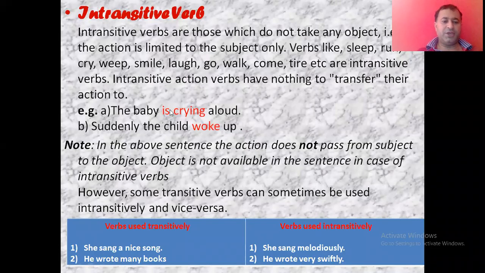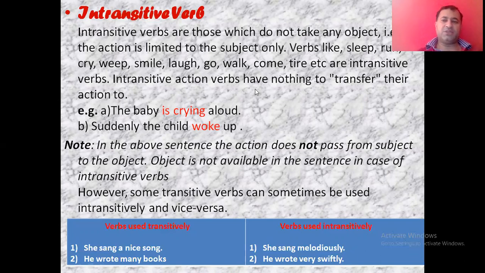In another sentence, he wrote many books. And in the second part, he wrote very swiftly. In the second sentence, वह बड़ी तेजी से लिखता है. No object is here, so it is intransitive. And in the first, many books, books is being written here, so books are the objects. So in the first part, wrote is the transitive verb, and in the second part it is an intransitive verb. So we can conclude that if the verb has an object to complete its sense, then that verb is the transitive verb, and if it does not require any object to complete its sense, then it is the intransitive verb.